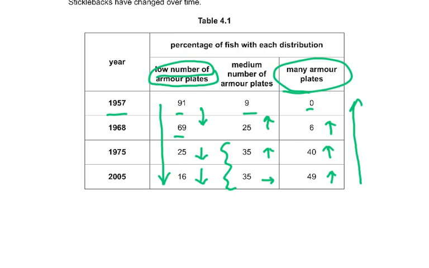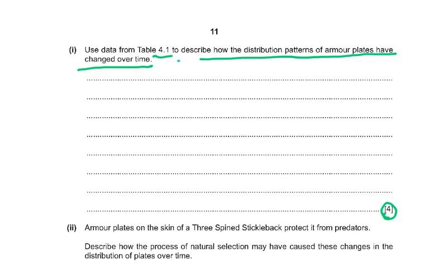So it is just what you see in the table, you just write about that. You are not going to come up with any explanations. Why? Because it is a describe. Describe is no biology. Describe simply means what you do when you describe a graph, a table, or some diagram. So you don't have to give me any biology, you just have to describe it.